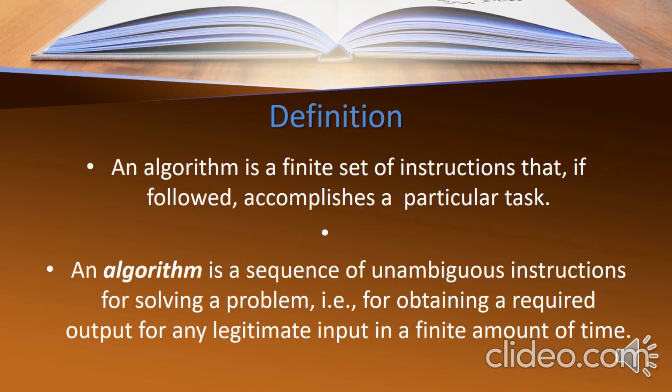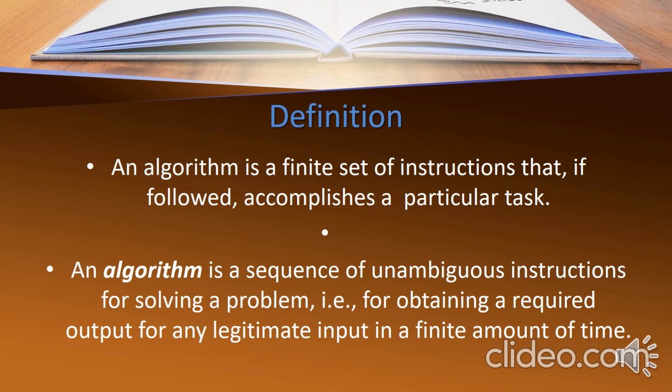Now let's see the definition. An algorithm is a finite set of instructions that if followed accomplishes a particular task. By writing an algorithm, the main aim is to achieve some task by giving a set of instructions. Remember, whenever you are writing a set of instructions, they need to be unambiguous and should not lead to any confusion.